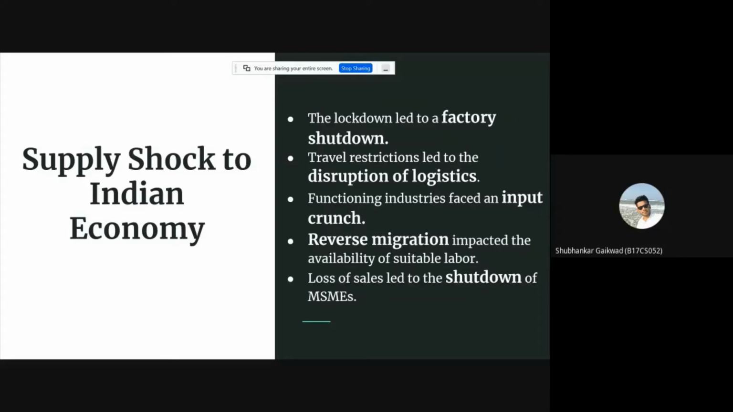Moreover, since there was reverse migration, which impacted the availability of suitable labor, and as there was loss of sales, that led to the shutdown of a lot of industries and MSMEs.